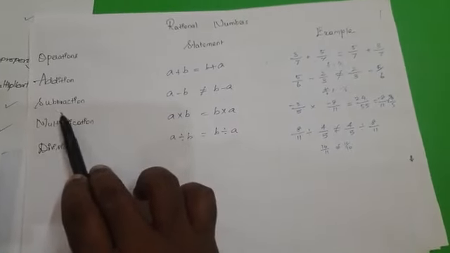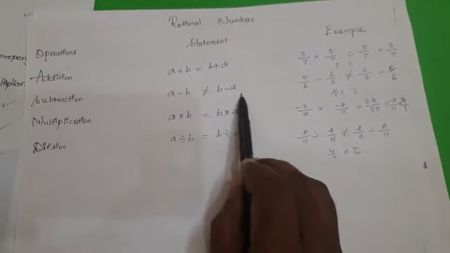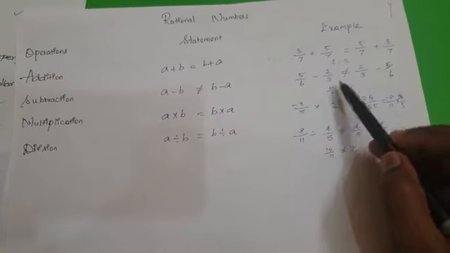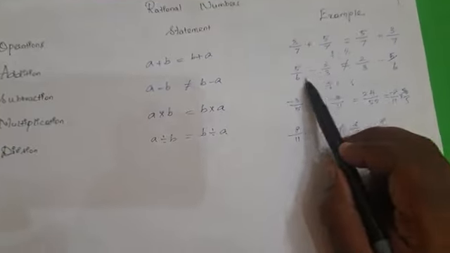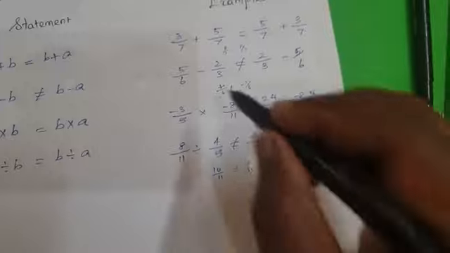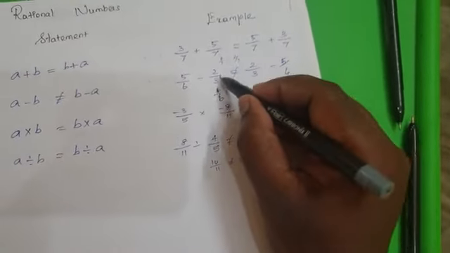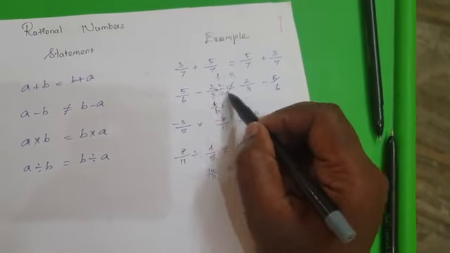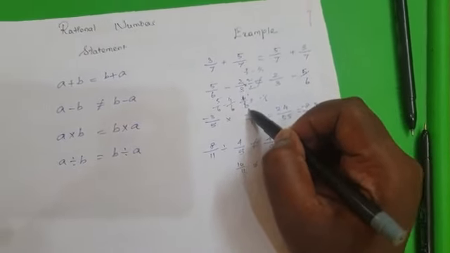When you come to the second part, subtraction: a minus b is not equal to b minus a. Take 5 by 6 minus 2 by 3. If you do that sum, because the denominators are not equal, we have to find the LCM. When you find the LCM, which is 6, we have to multiply 2 by 3 with 2 by 2, so 2 2s are 4. So 5 by 6 minus 4 by 6, the resultant is 1 by 6.